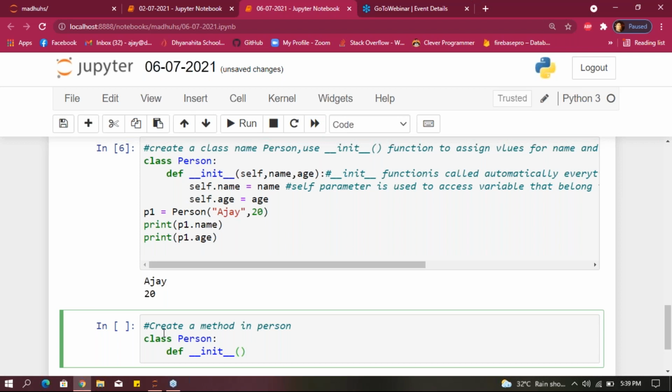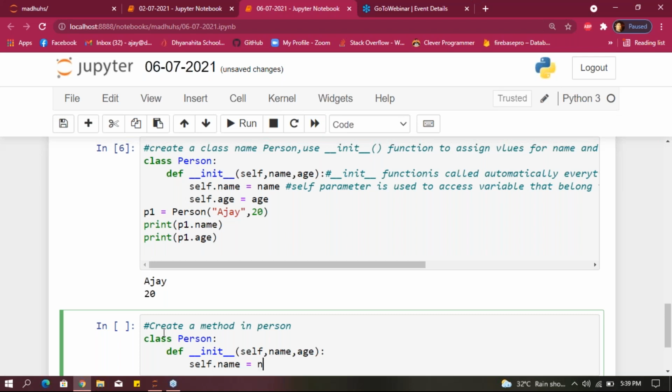I'm taking the parameters self, name, and age. Same as the previous one, but here we have to create one method, guys.